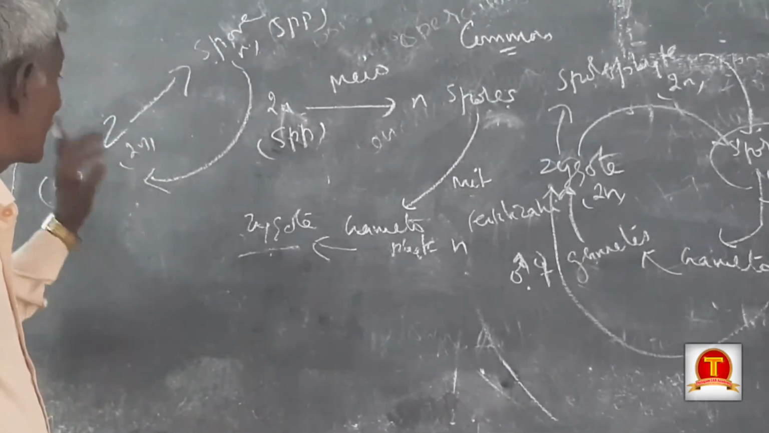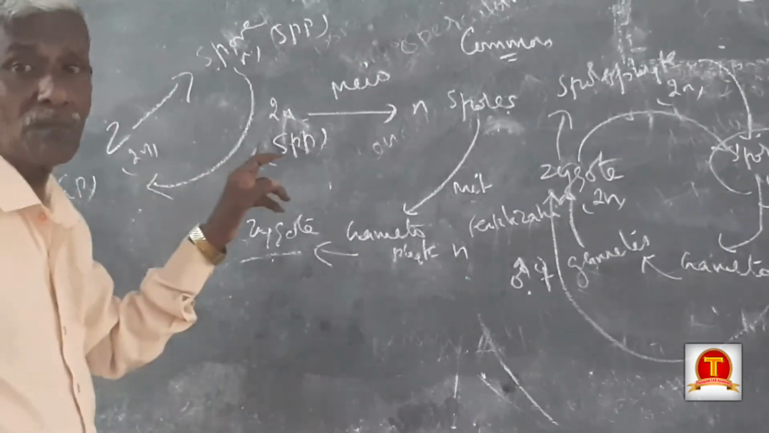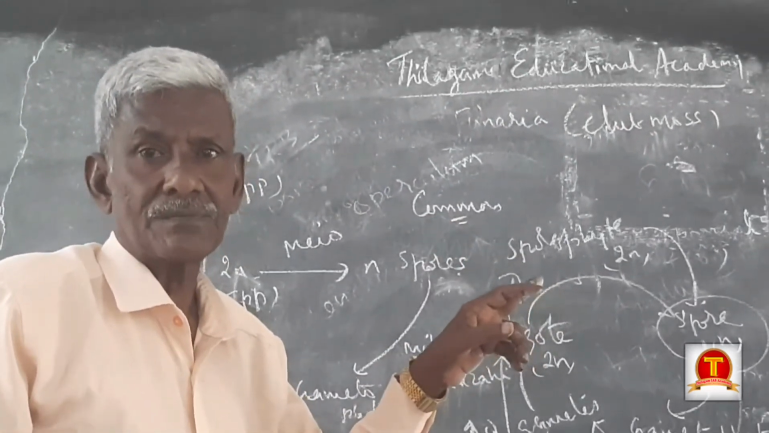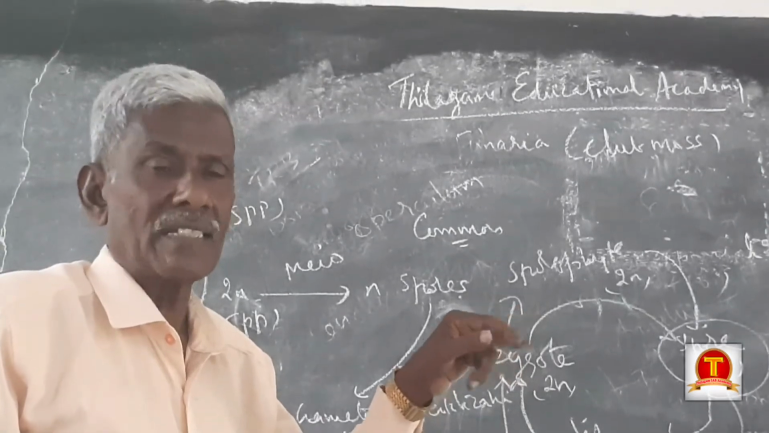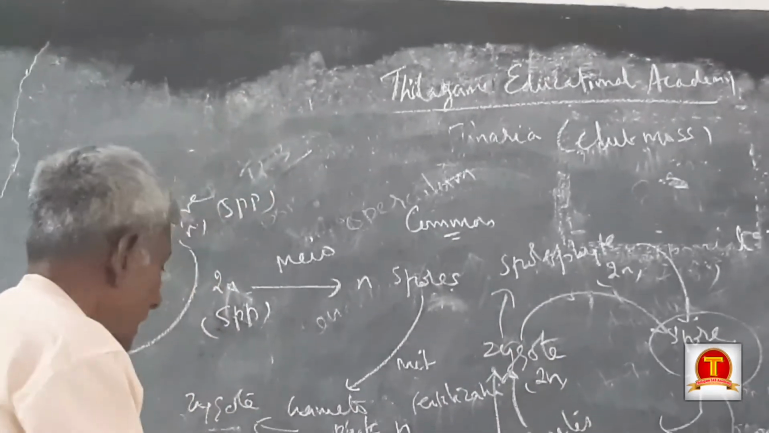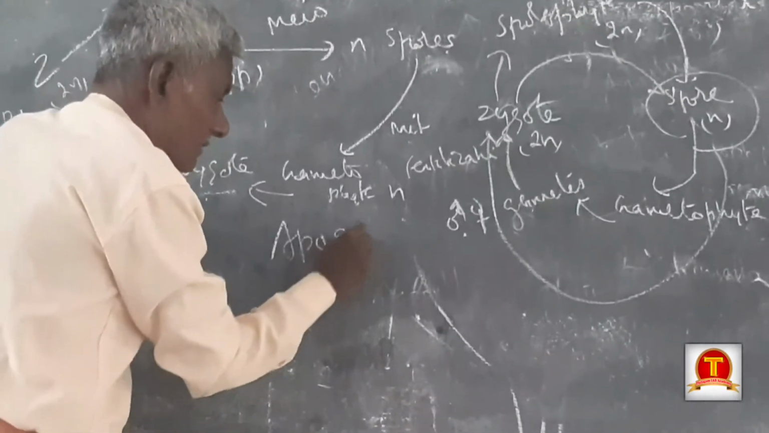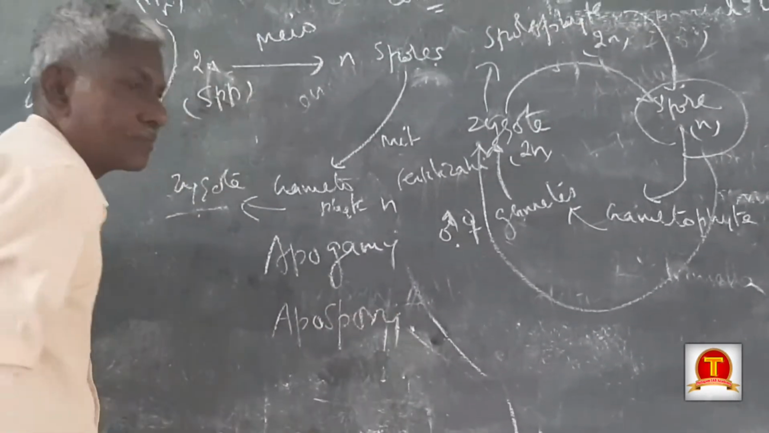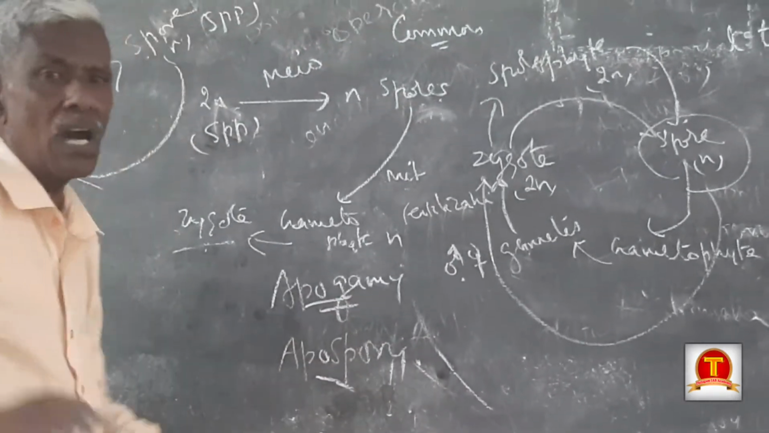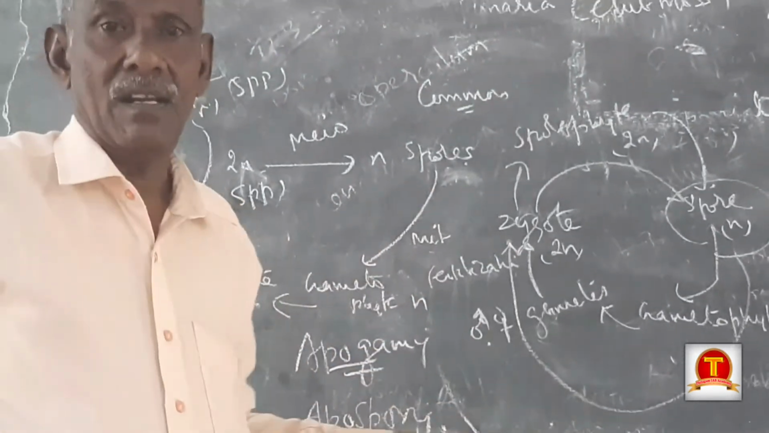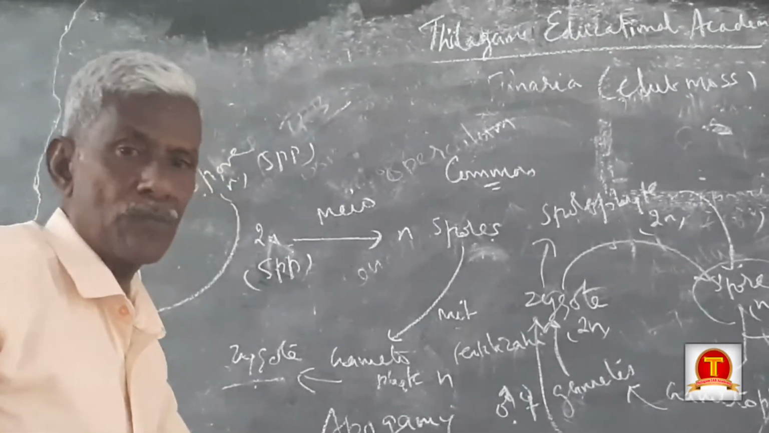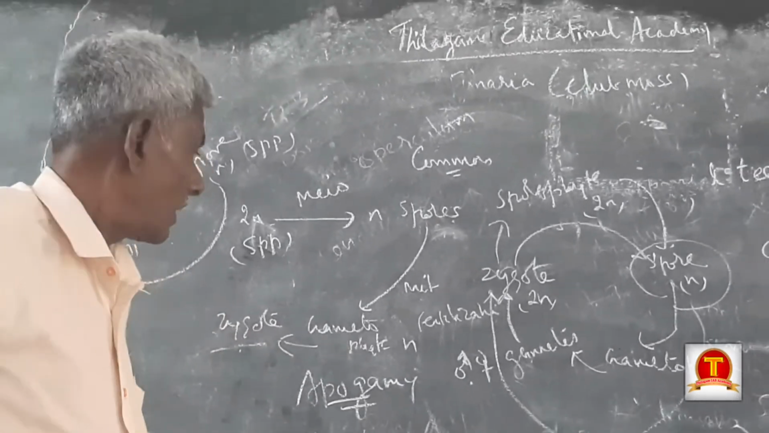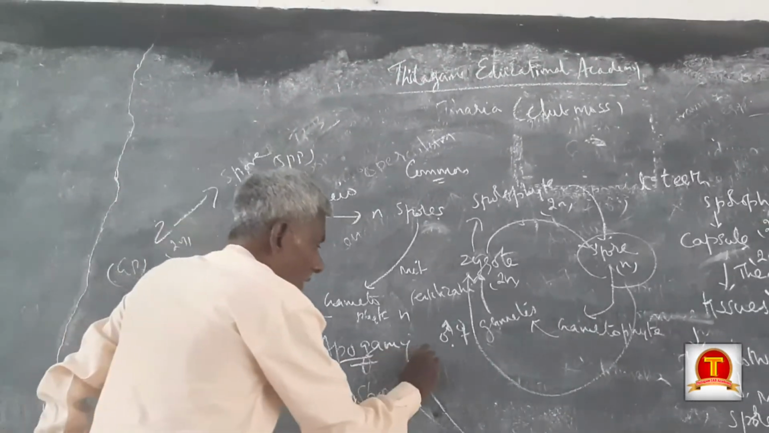If the zygote is not formed, but the sporophyte is developed, like that also may happen. That is called apogamy. And another one is called apospory. What is apo? Apart, without. Apogamy: no gametic fusion, gametes do not fuse, but the sporophyte is formed.